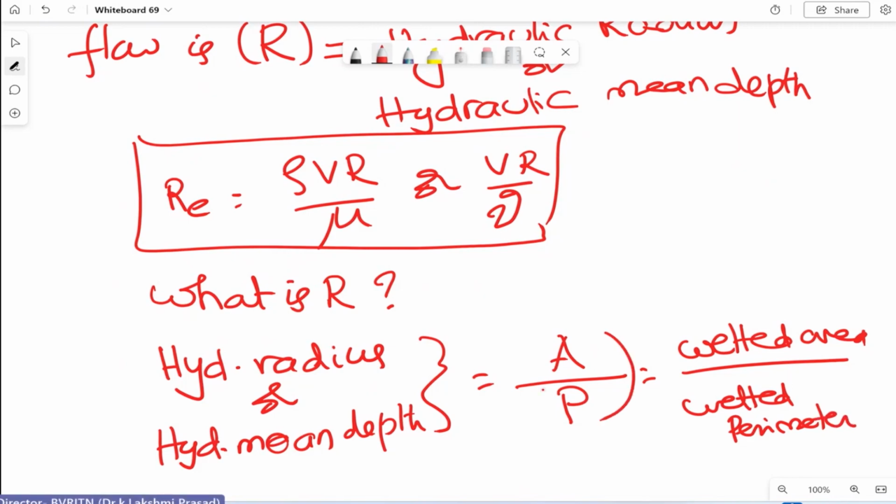Please remember R is equal to A by P actually.